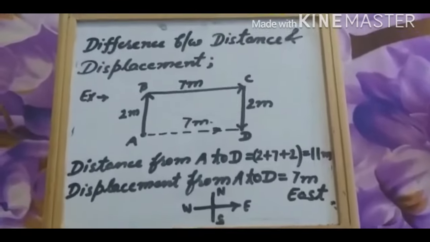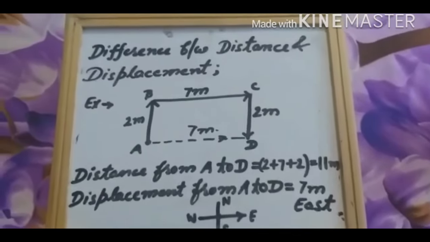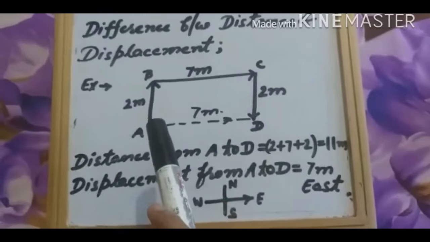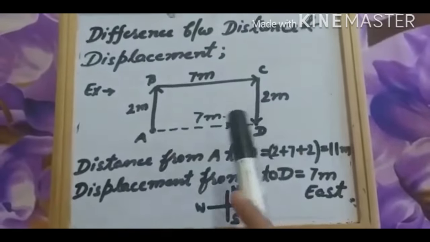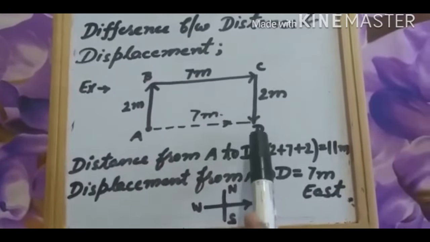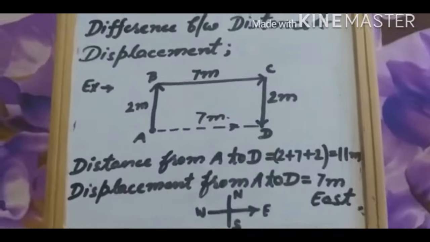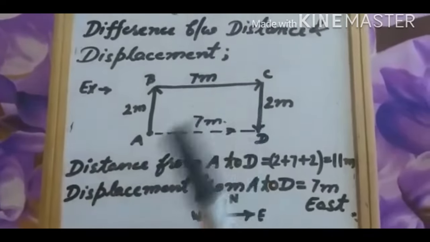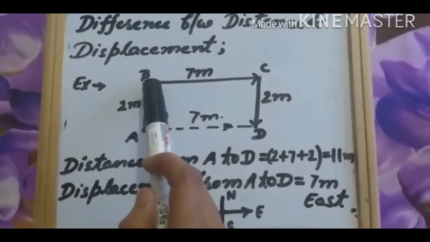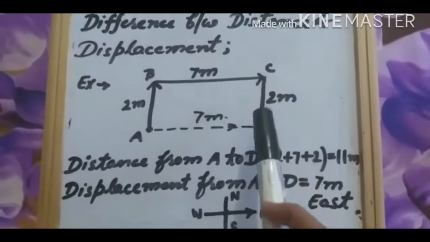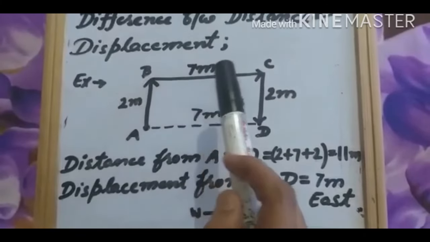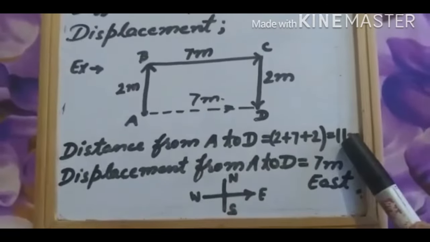Children, here is the difference between distance and displacement. As you can see in this diagram, if you want to go from A to D, what will be the total distance from A to D? The total distance will be 2 meter plus 7 meter plus 2 meter, means 2 plus 7 is 9, plus 2 is 11 meter.